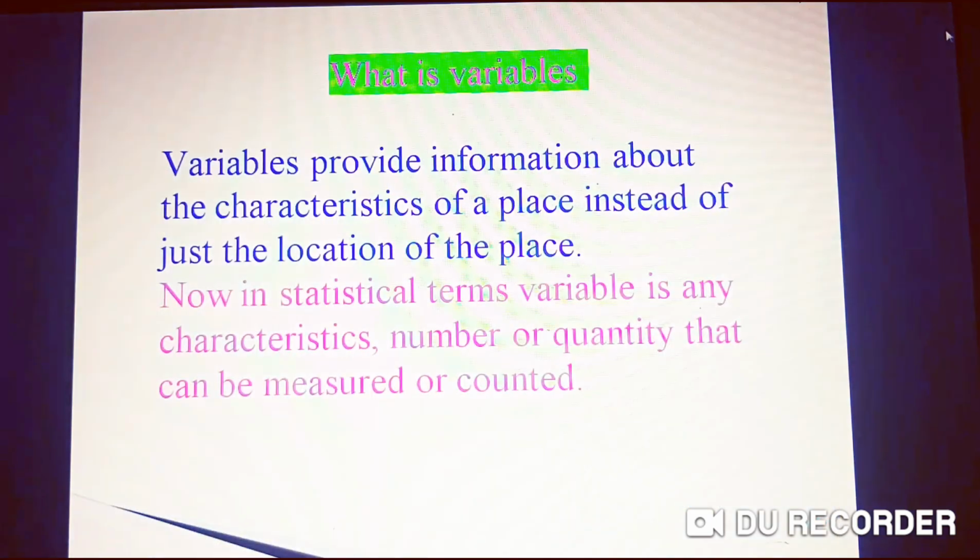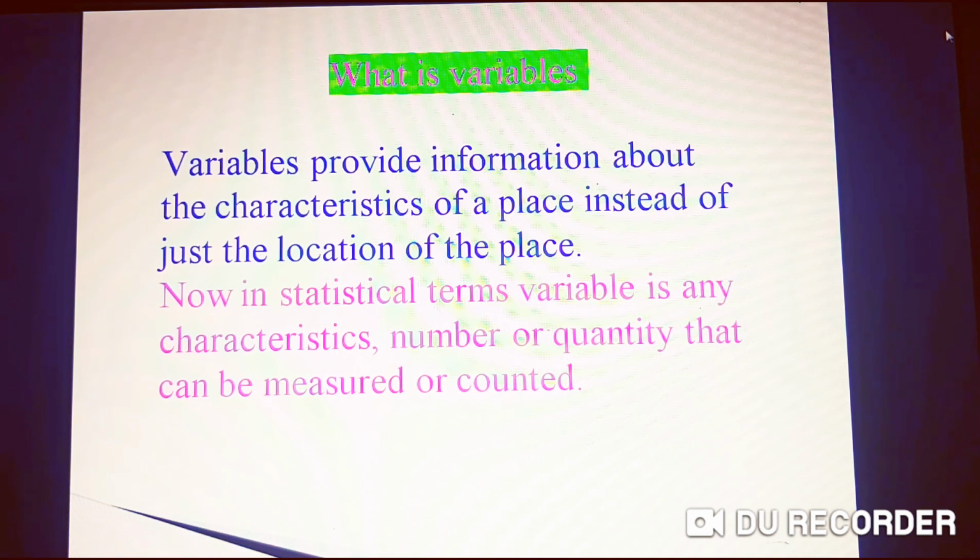Now, what do variables mean? Variables provide information about characteristics of a place instead of just the location of that place. For example, rural and urban identifiers, which may have a number of classes from the most urban metropolitan centers to the most remote rural areas.